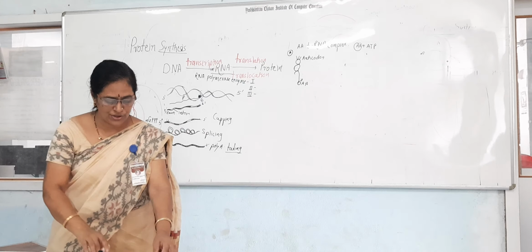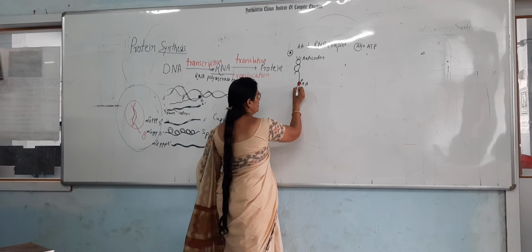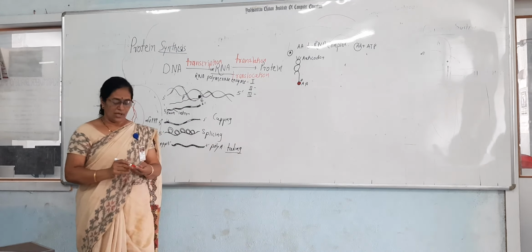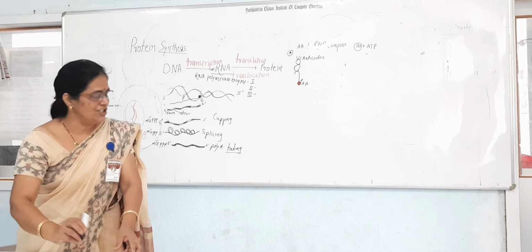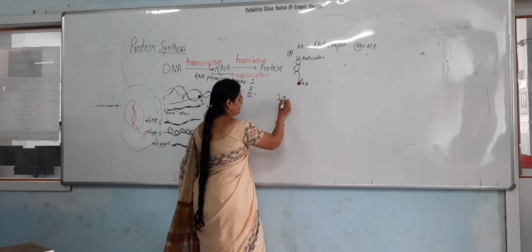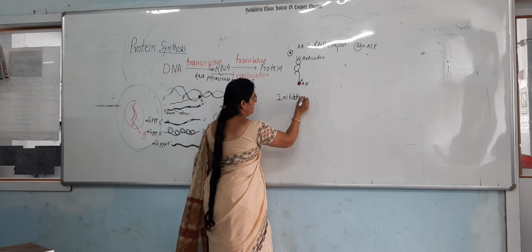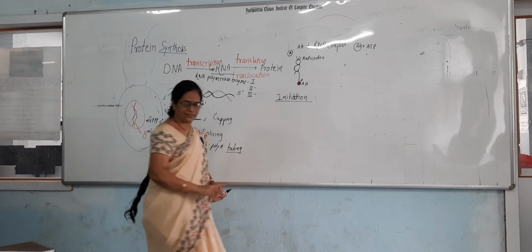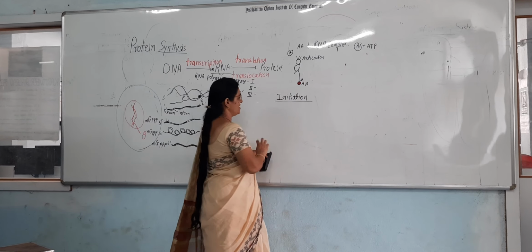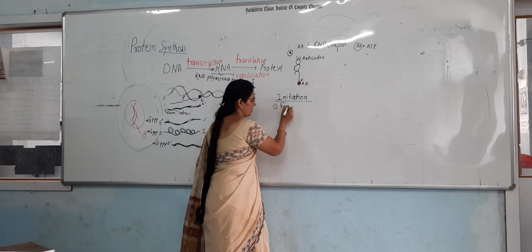The amino acid and tRNA complex is produced. Now, this is the first step. The second step is the initiation step. In that initiation step, what is the first step? The formation of the ribosome.